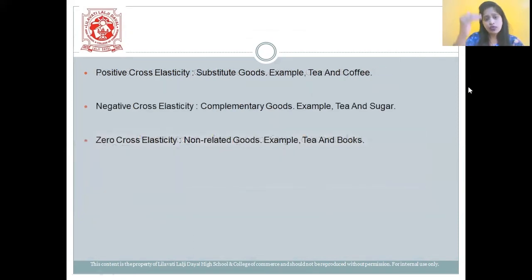Now here, again we have three types of cross elasticity: positive cross elasticity, for substitute goods, for example, tea and coffee. For negative, we have complementary goods, which require each other, for example, tea and sugar. And zero cross elasticity, students, for non-related goods, for example, tea and books. They are not related to each other. That is the reason they will have zero cross elasticity.